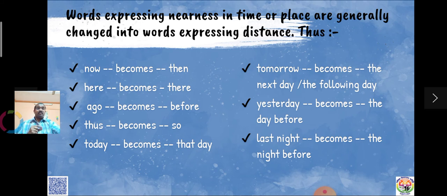Yesterday becomes the day before or the previous day. Last night becomes the night before. Last month becomes the month before. Last week becomes the week before. This becomes that. Okay, these becomes those. Such changes take place.